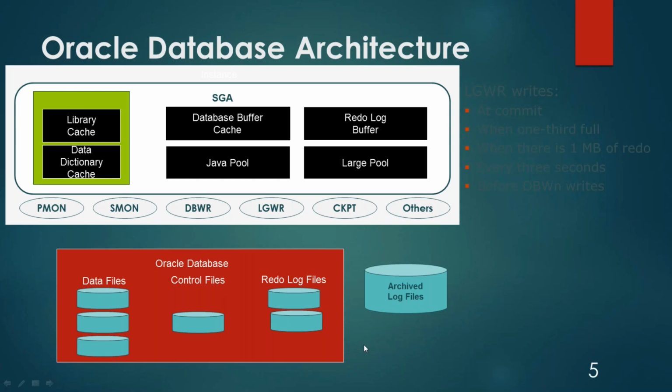Now remember one thing: redo log files or database log files contain committed as well as uncommitted transactions. So for Golden Gate or any change data capture tool, these are the files which are important, which are referred to by the Golden Gate processes. Okay.